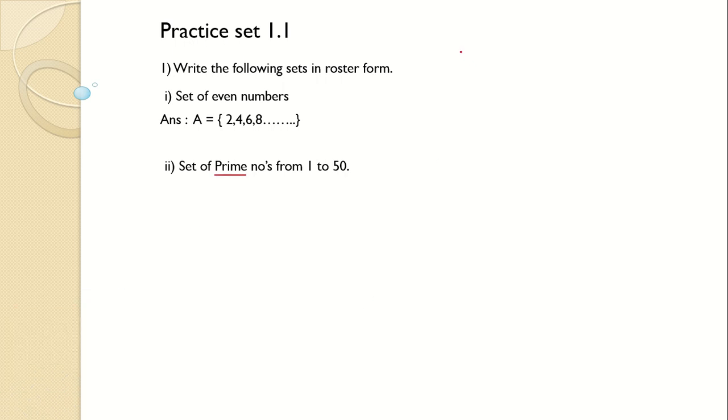You have seen this already, but we will just revise in case anybody has forgotten. Number 1, always remember, number 1 is neither prime nor composite.